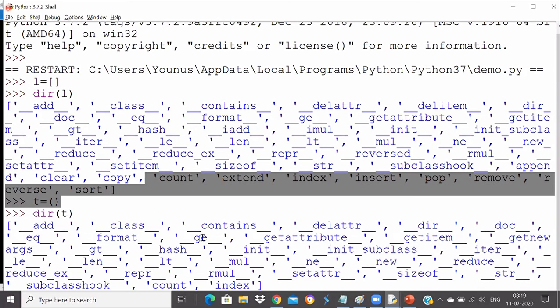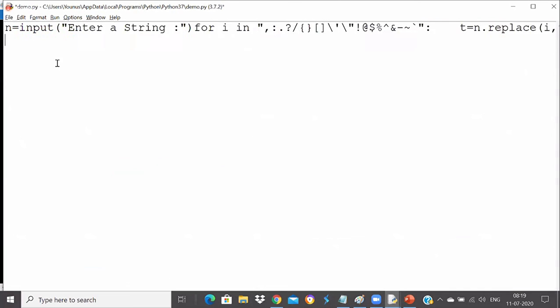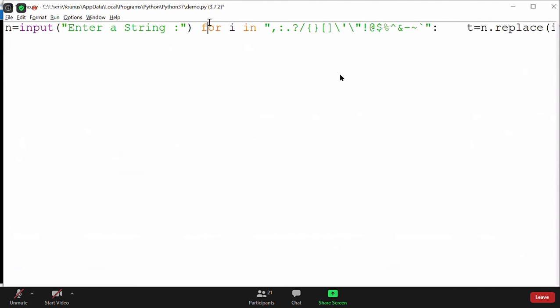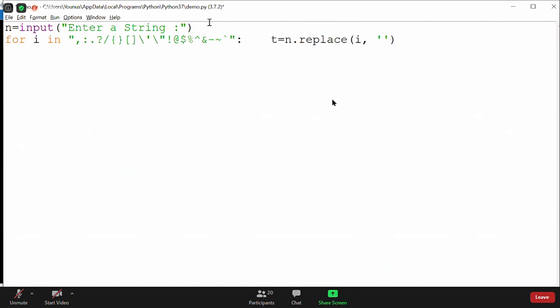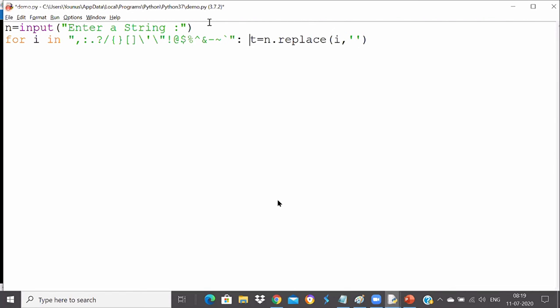Okay, now I'll just go here, and Ubul is having one question. Let me paste that code. Yeah, Ubul, let me know what your question is from this code. This is your code, right? And you're saying t is equal to n dot replace. Okay, so what was your question, Ubul? N dot replace, perfectly fine. Wherever it finds, it replaces that value. Yeah, this is a question from what we did, right? We did this to remove punctuation from this thing.